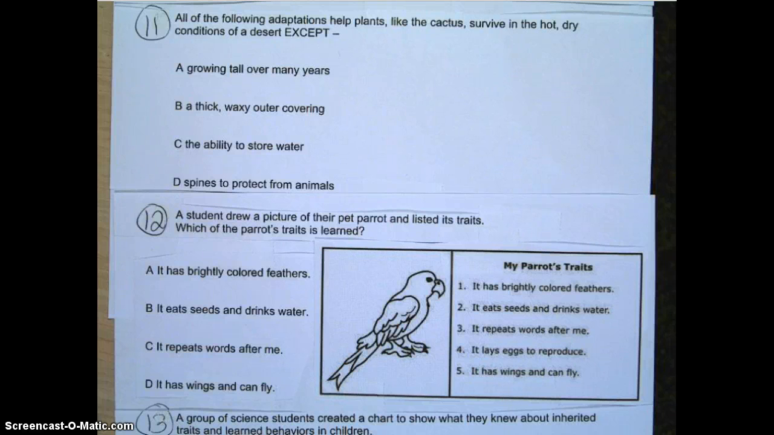A. It has brightly colored feathers. B. It eats seeds and drinks water. C. It repeats words after me. D. It has wings and can fly.